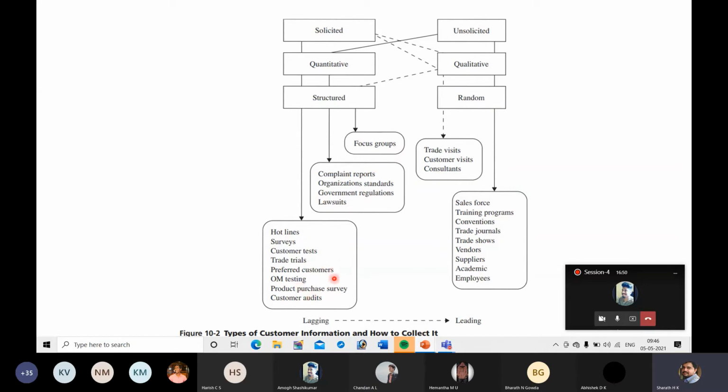This is one group of information. This is another group. This is another. 1, 2, 3, 4, 5. Okay, there are 5 types of customer information, and again there are 5 ways in which you can collect this information.